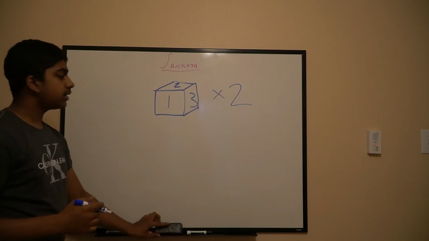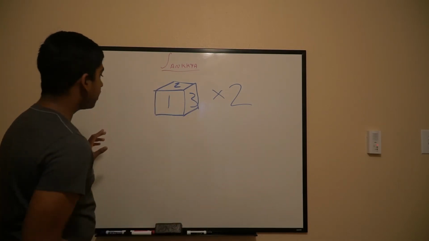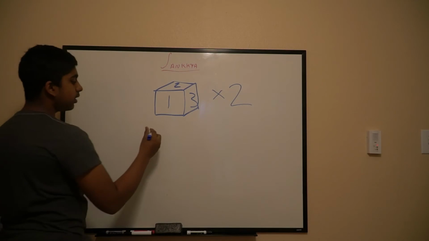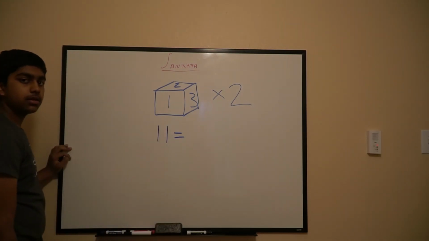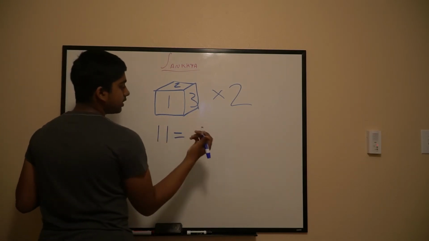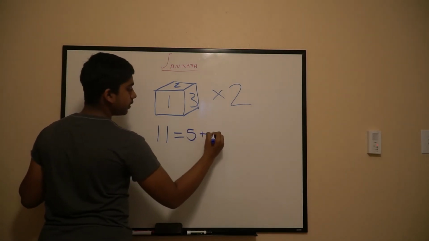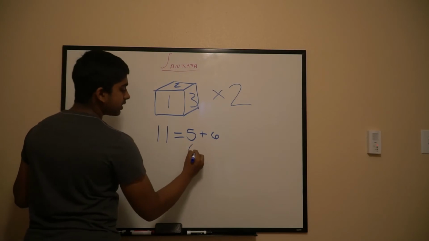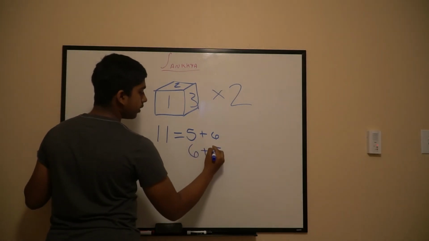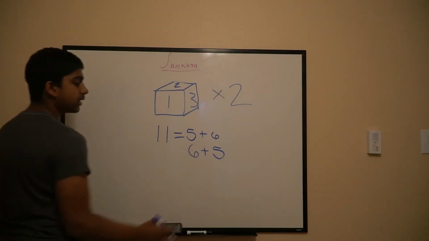A sum meaning a number that rolls on this plus the other number that rolls. Now let's check how many different sums of 11 we can get from rolling 2 dice. Since we did this in class, you probably would know by now. It's 5 plus 6. So a 5 on the first dice, a 6 on the second dice, or 6 plus 5, a 6 on the first dice and a 5 on the second dice.